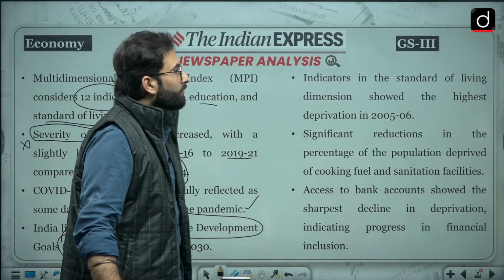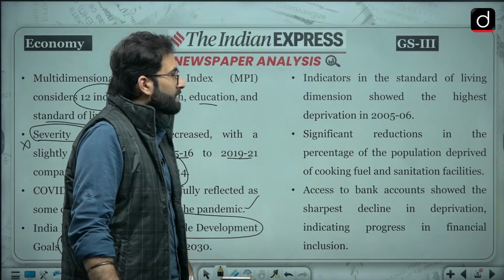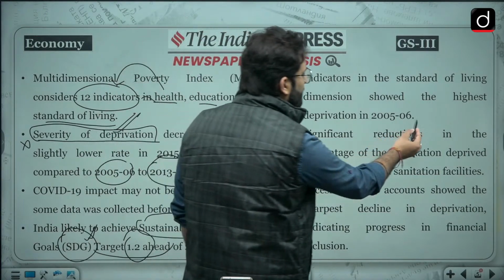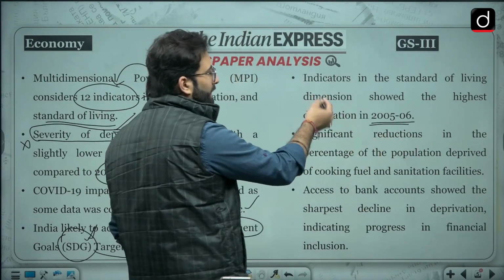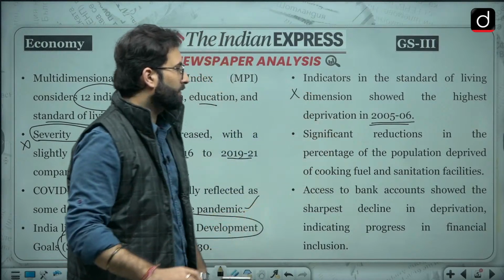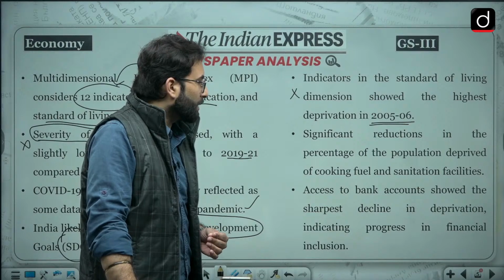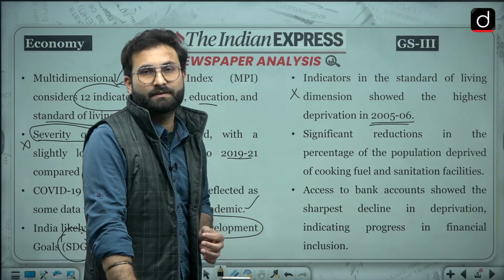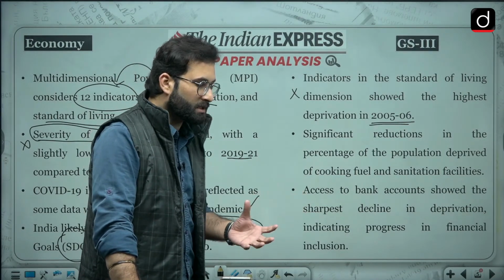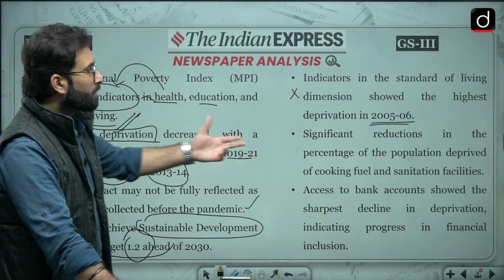Indicators in the standard of living dimension showed the highest deprivation in 2005-6. So this data is old, so that won't be significant for us. Significant reduction in the percentage of population deprived of cooking fuel and sanitation facilities. Okay, when we are talking about this severity of deprivation, here you can see there is some data.